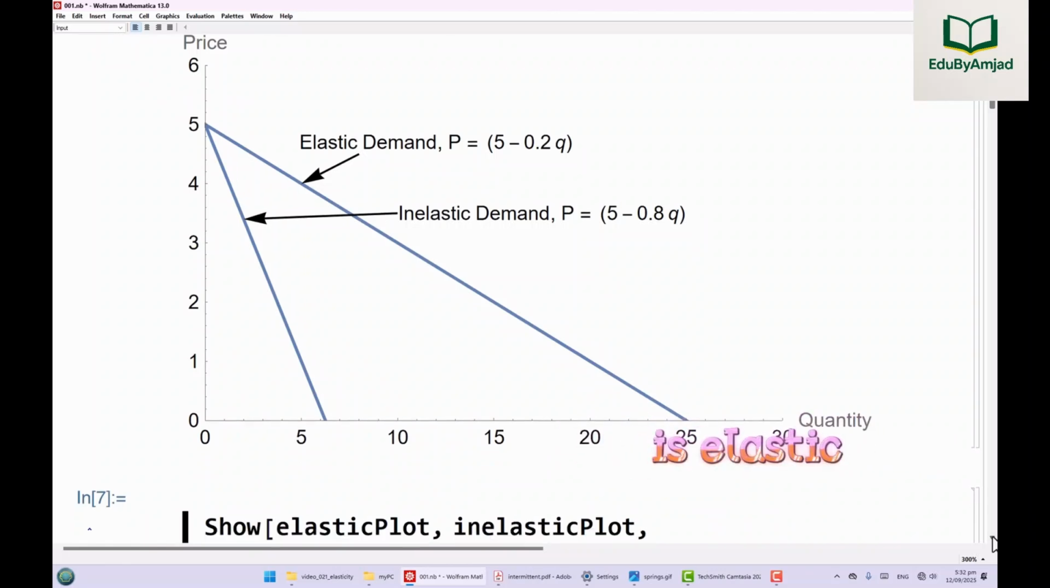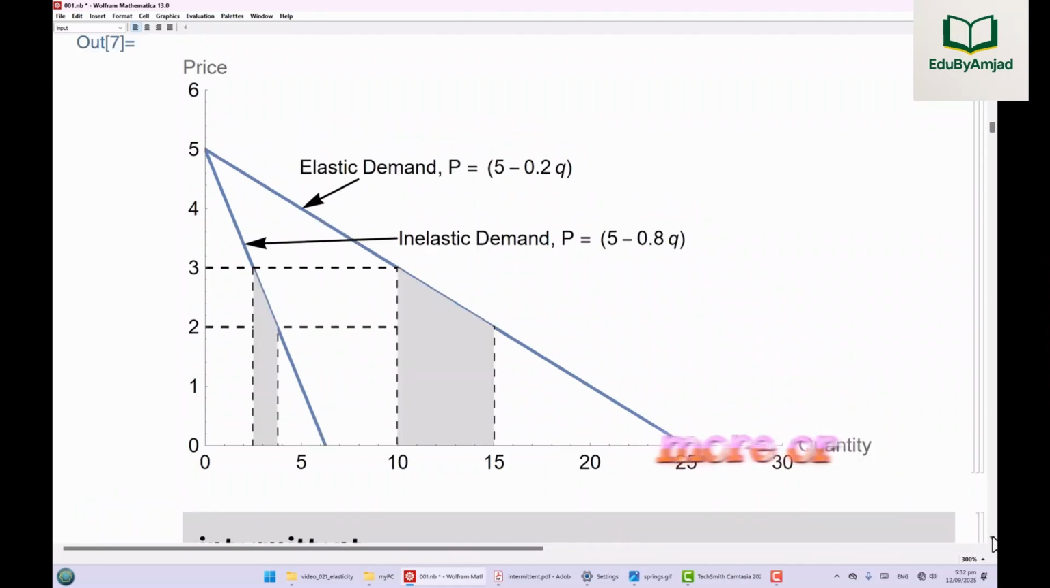If demand is elastic, even a small price change makes people buy a lot more or a lot less. If demand is inelastic, even a big price change hardly affects sales. So, elasticity isn't just about the direction of change, but about the size of the reaction.